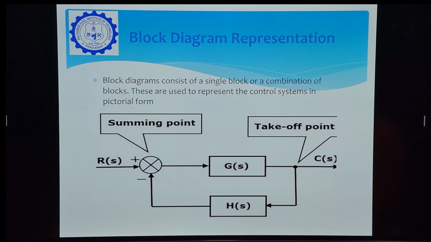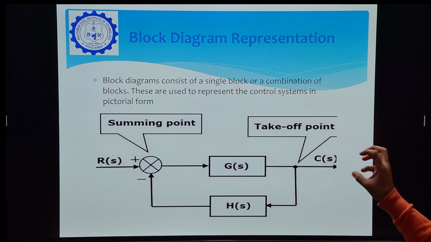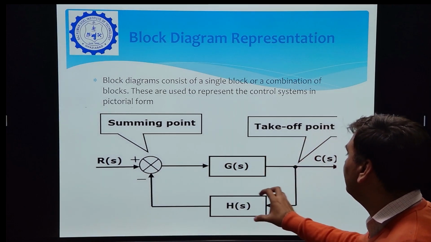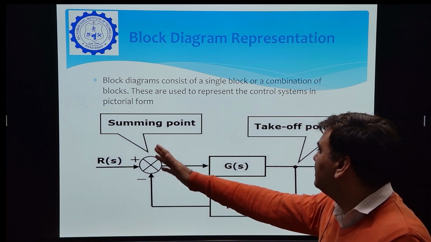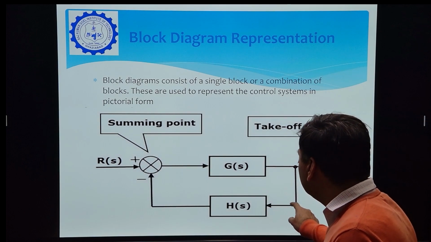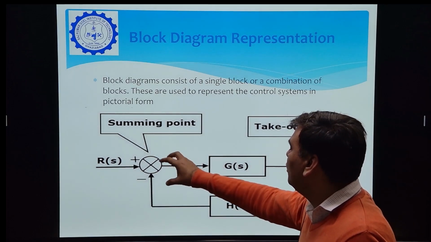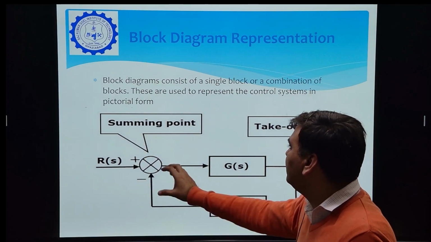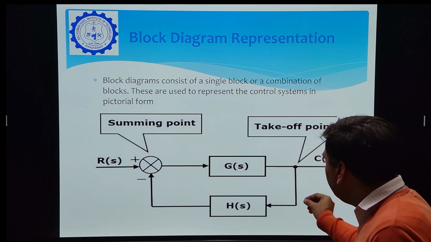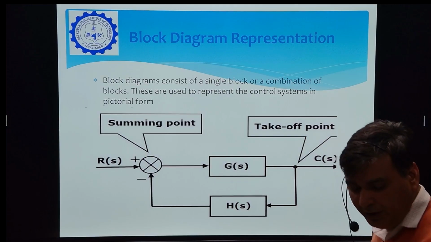Here is the block diagram representation of control systems. We can represent a control system with the help of a block diagram. This is the simple block diagram of any control system. Here G(s) is the transfer function of the main path and H(s) is the transfer function of the feedback. R(s) is the reference and C(s) is the control output. Here the output through this feedback is going to this summing point where R(s) is coming and the feedback is coming. This point is called the summing point, and where the signal is taken and transferred to any point, this is called the takeoff point.